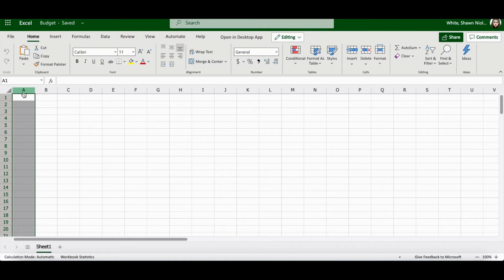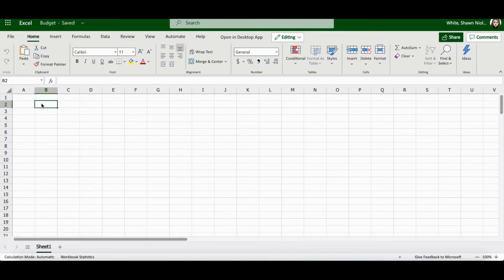If I click on column heading A, then press and hold the Shift key down on my keyboard and click on column heading D, all the columns between A and D are selected. If I were to just click on column A, then press and hold the Control key down on my keyboard, and then click column D, only columns A and column D are selected.